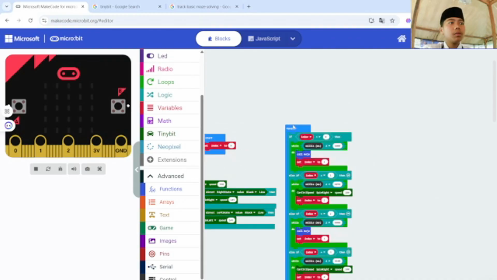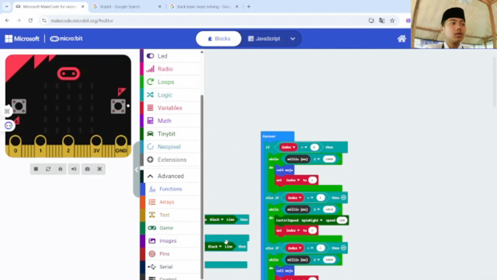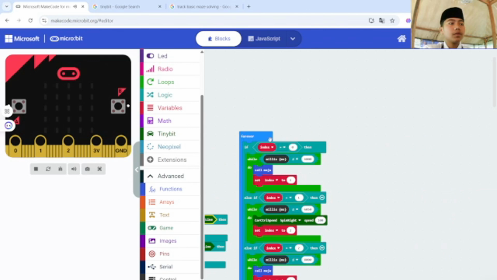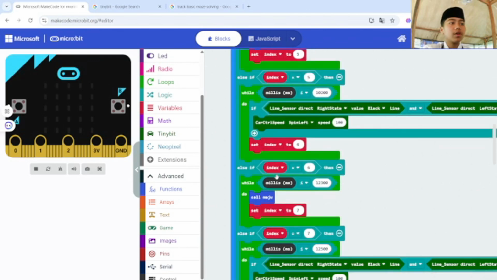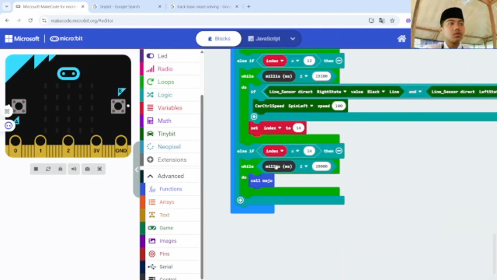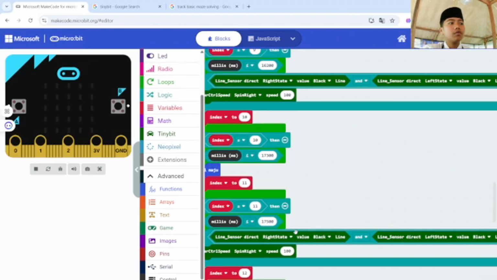So we will move the code from the function to the forever. Maybe you can see the forever has a lot of index.